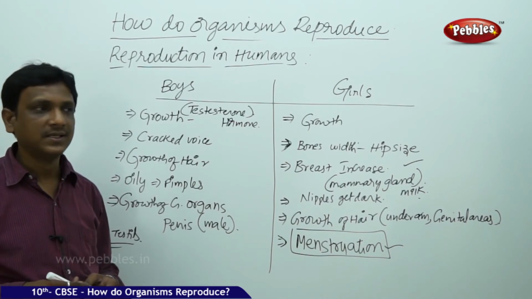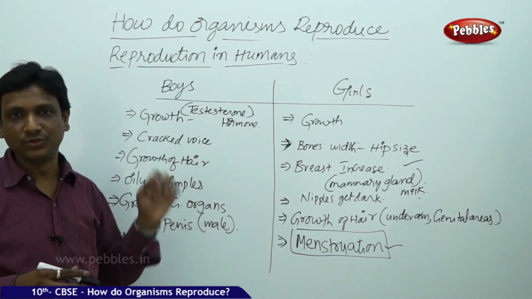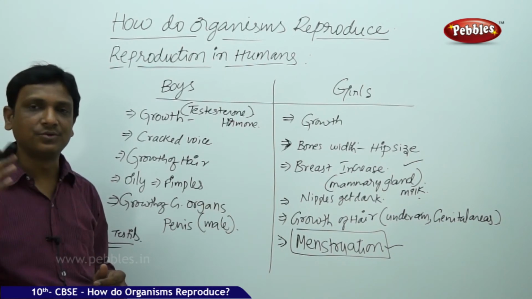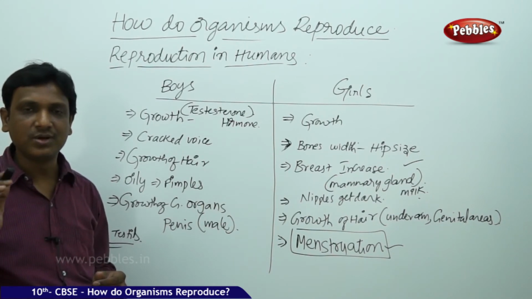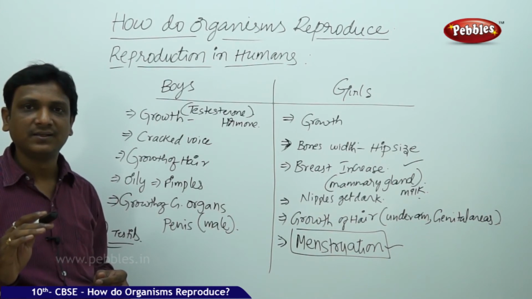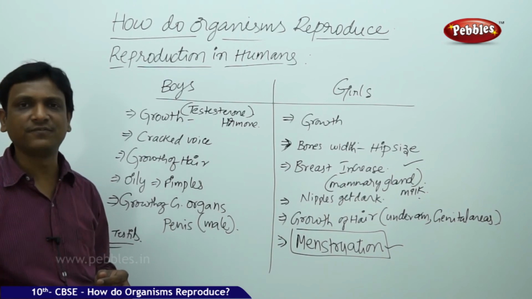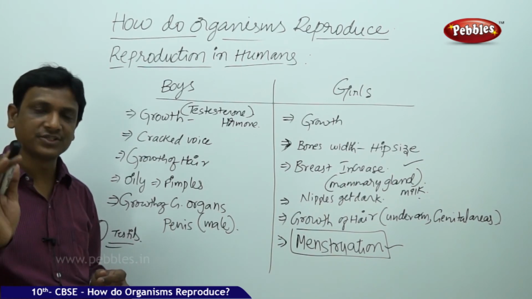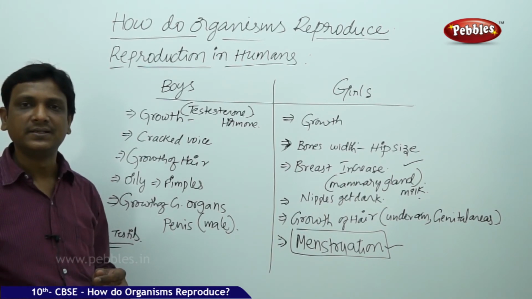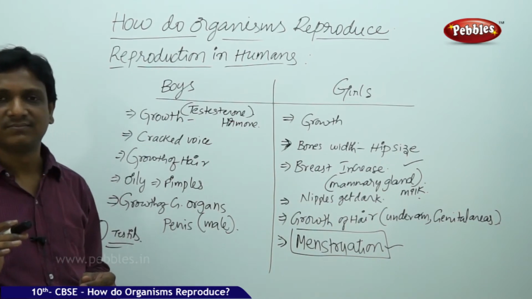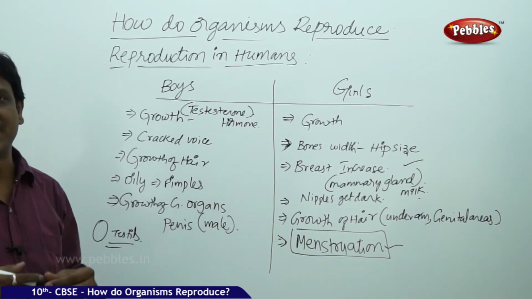It is because these events are based on hormones. Hormones are controlled by our genes. So it will not happen similarly for all the people. It is different for different people. It depends upon the production of hormone in their body. It depends upon the genes that are present in their body and of their parents.